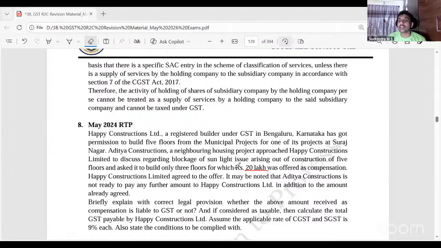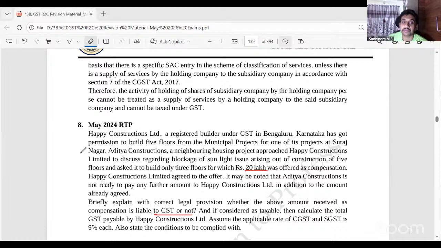Happy Construction Limited agreed to the offer. Aditya Constructions is not ready to pay any further amount in addition to the amount already agreed. Briefly explain with the correct legal provision whether the above amount received as compensation is liable to GST or not.